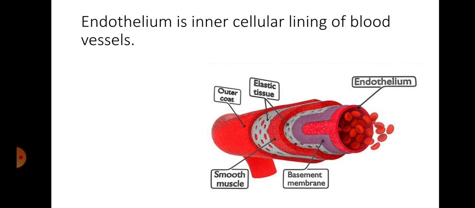So, what is endothelium? Endothelium is the inner cellular lining of the blood vessels. As you see in this diagram, the outer layer is made of fibrous tissue, the middle layer is made of muscular layer, and the innermost is the endothelium.